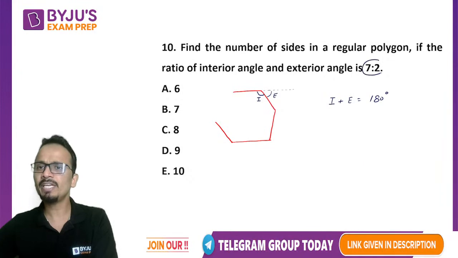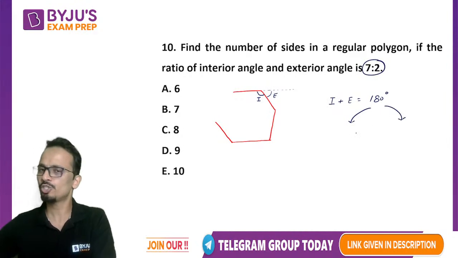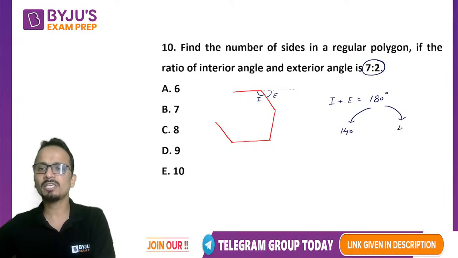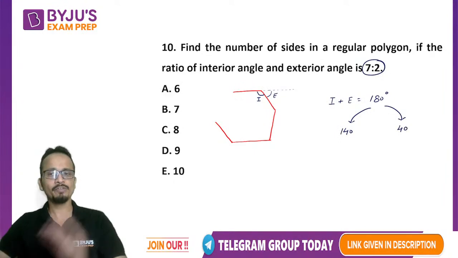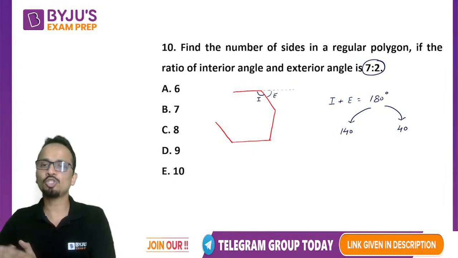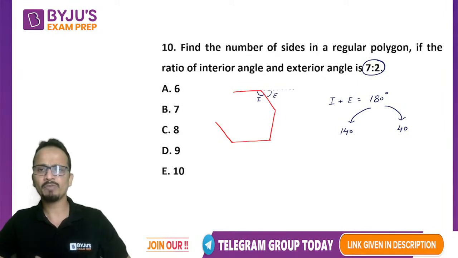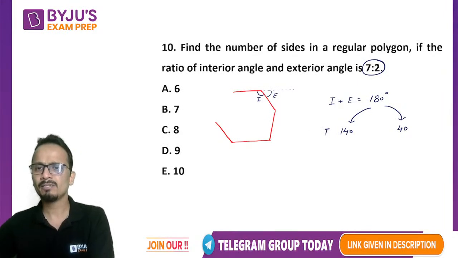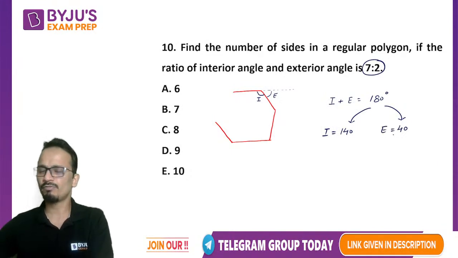The ratio of interior and exterior angle is 7:2, so 180 is to be divided in the ratio 7:2. So interior angle will be 140 and exterior angle will be 40.